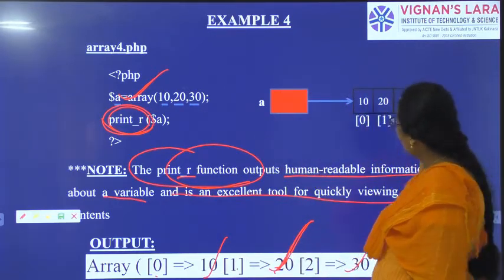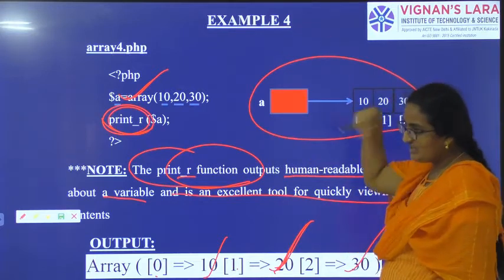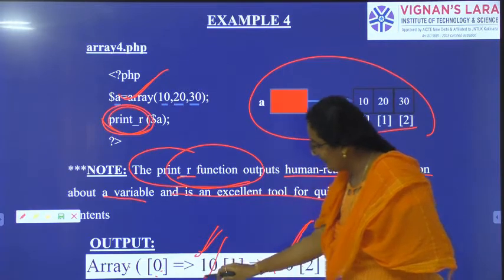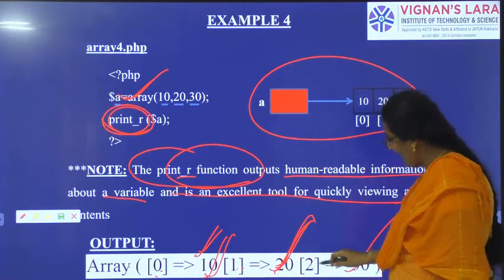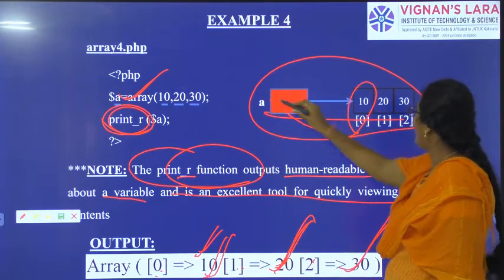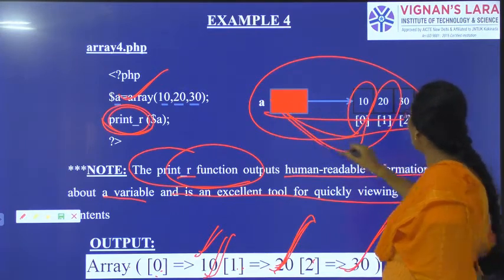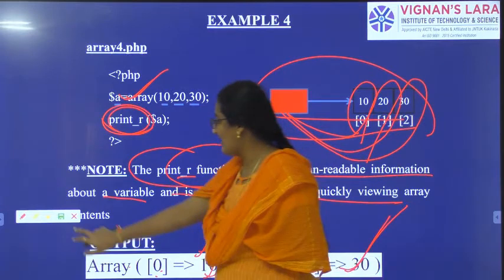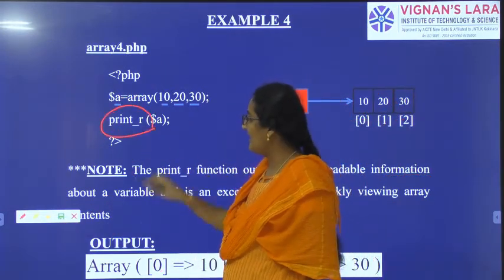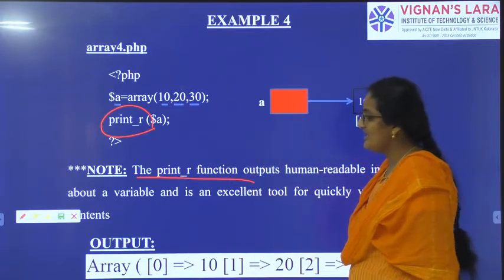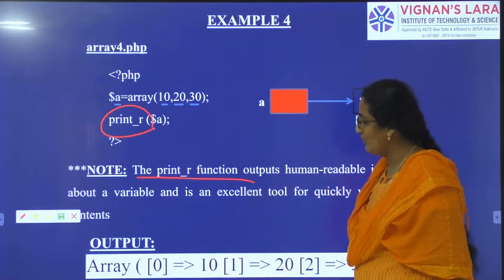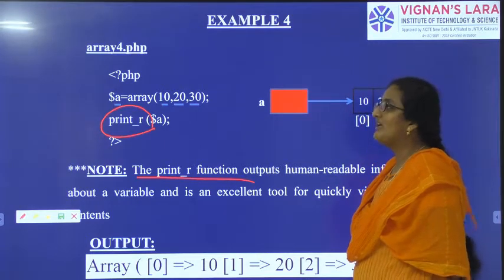Now if you want to get this representation visualized in your brain, you need an output like this: array of 0 equal to 10, array of 1 equal to 20, array of 2 equal to 30. Immediately you can visualize this. So we are introducing the concept of print_r. print_r is a function which will display the information about the array variable elements, and it is a good way to know about the information.